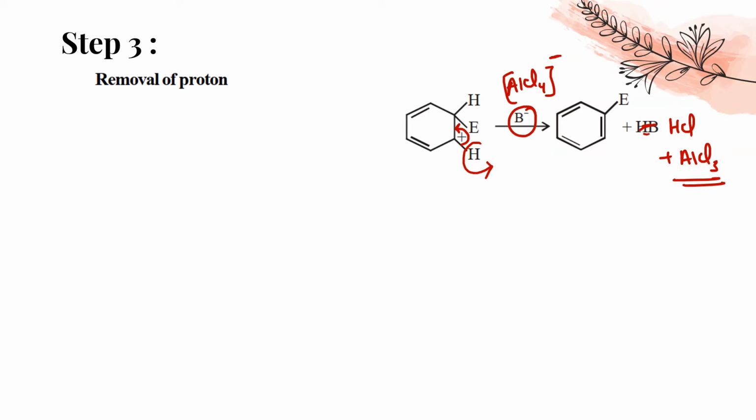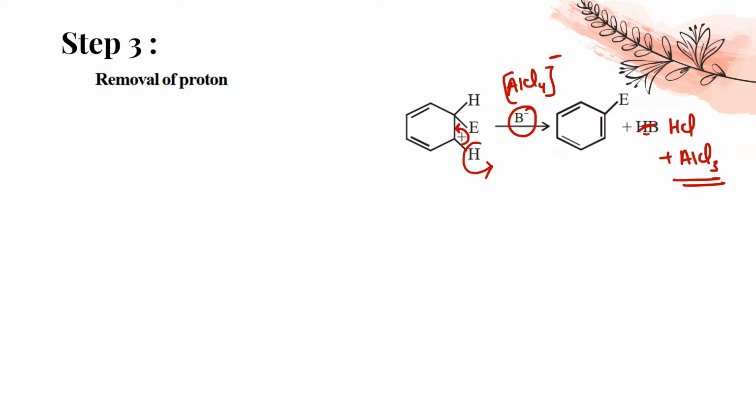3 steps we have to do. First is generation of electrophile. Next is formation of carbocation, and third is removal of proton. So you have to do in all 3 steps. Got it? Now in this electrophile, it can be CH3Cl, it can be Cl2, CH3COCl, you can take any of them. Got it? So I hope it is clear.